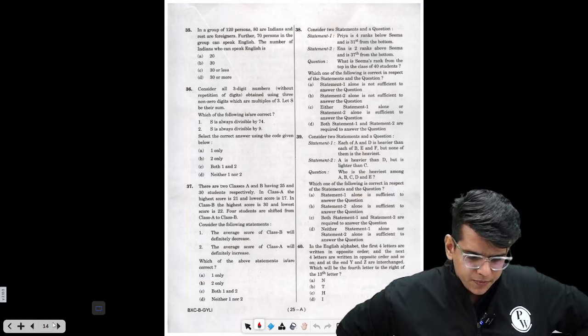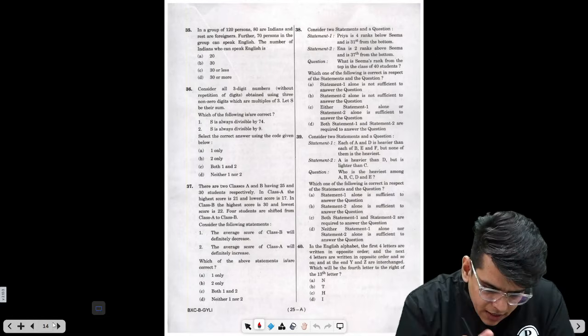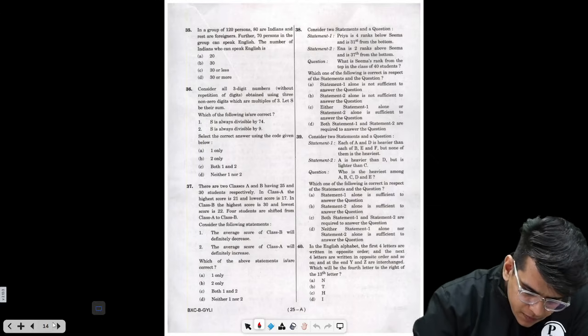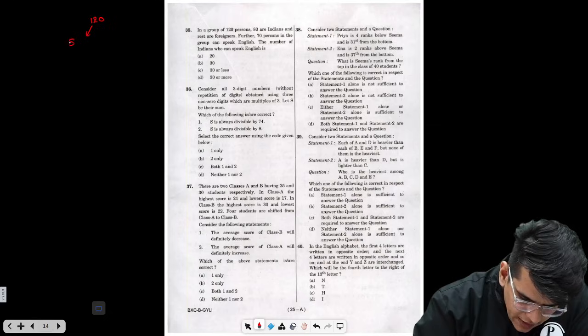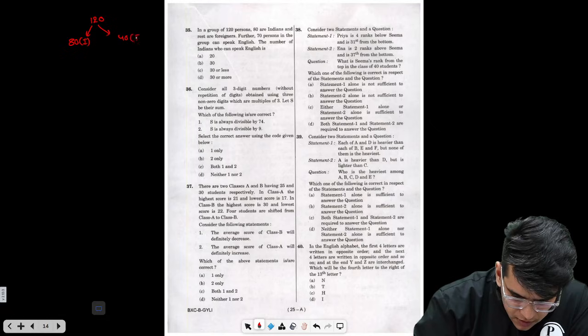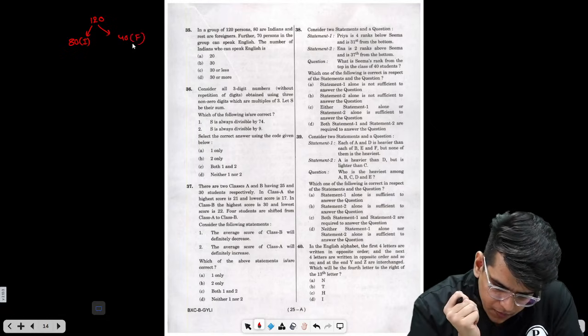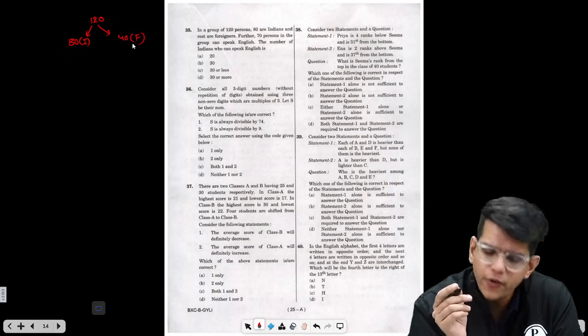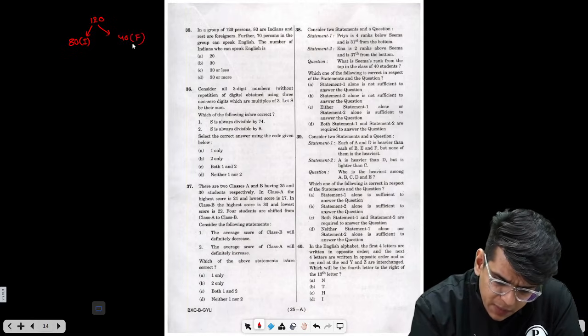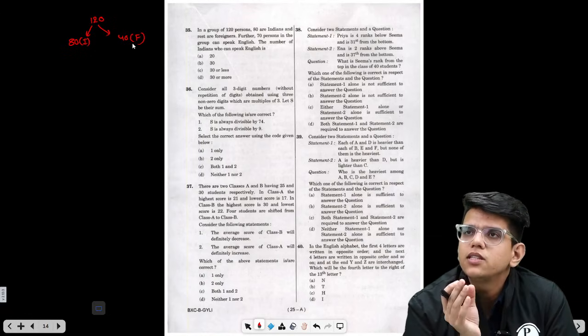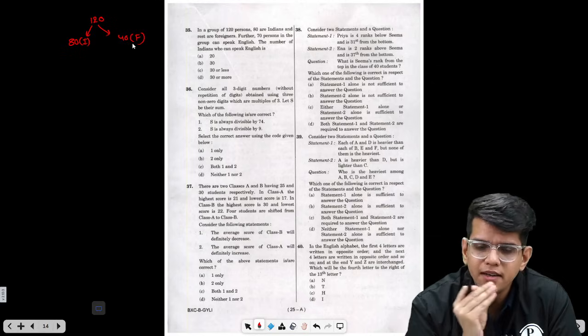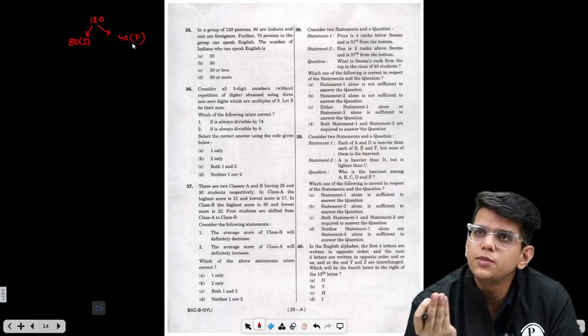So here, question number 35 is saying in a group of 120 persons, 80 are Indians, rest are foreigners. There are 120, out of which 80 are Indians and 40 are foreigners. Further, out of 120, 70 persons in the group can speak English. The number of Indians who can speak English is. In such questions, what we need to find is the range of people who can speak English.